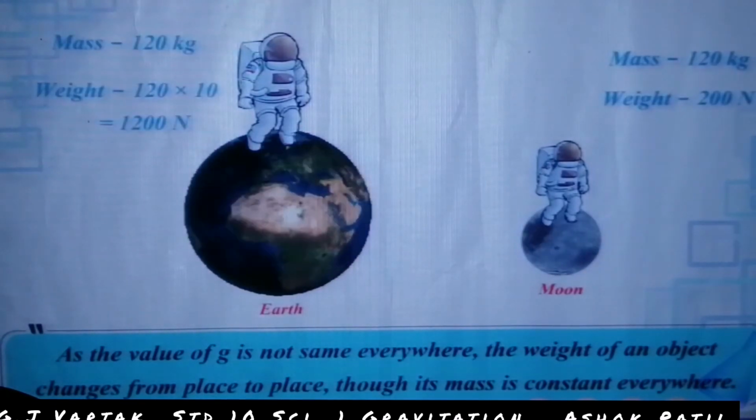Mass is constant because mass is the... what is the definition of mass? Okay, tell me. Sorry, you cannot tell.